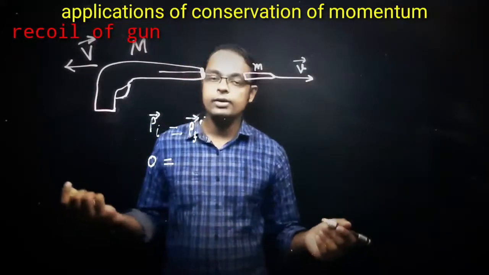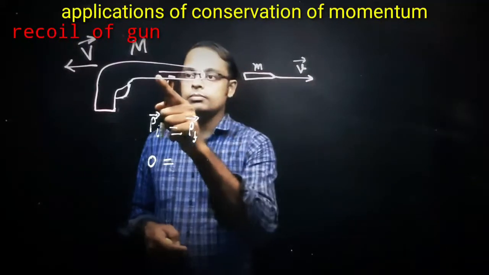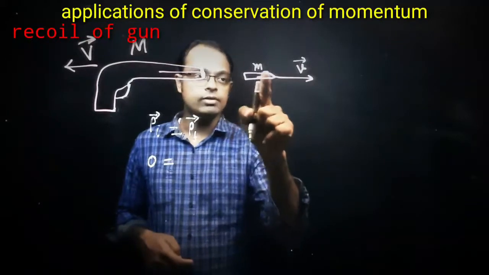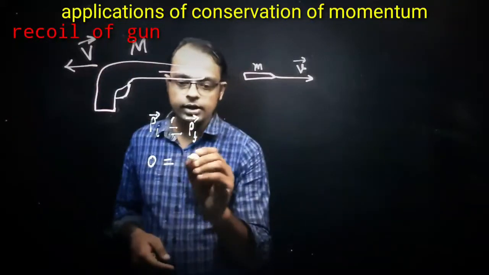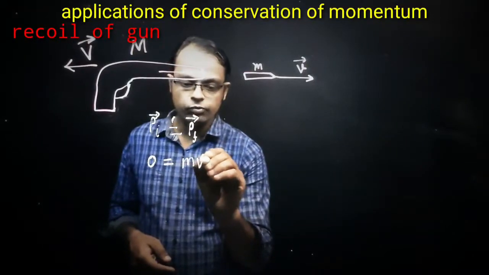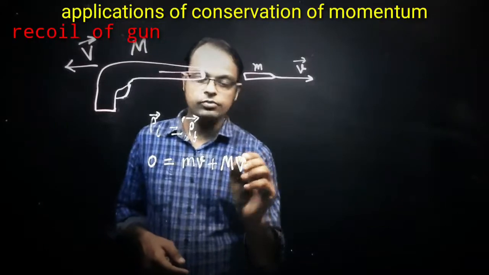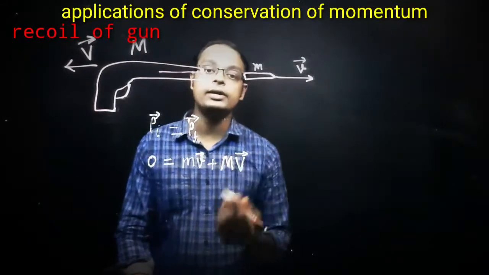What is the momentum after firing? After firing, the bullet has a momentum and the gun also has a momentum. The momentum of the bullet is small m into small v. The momentum of the gun is capital M into capital V. So we can write m v plus M V. This is the momentum after firing.